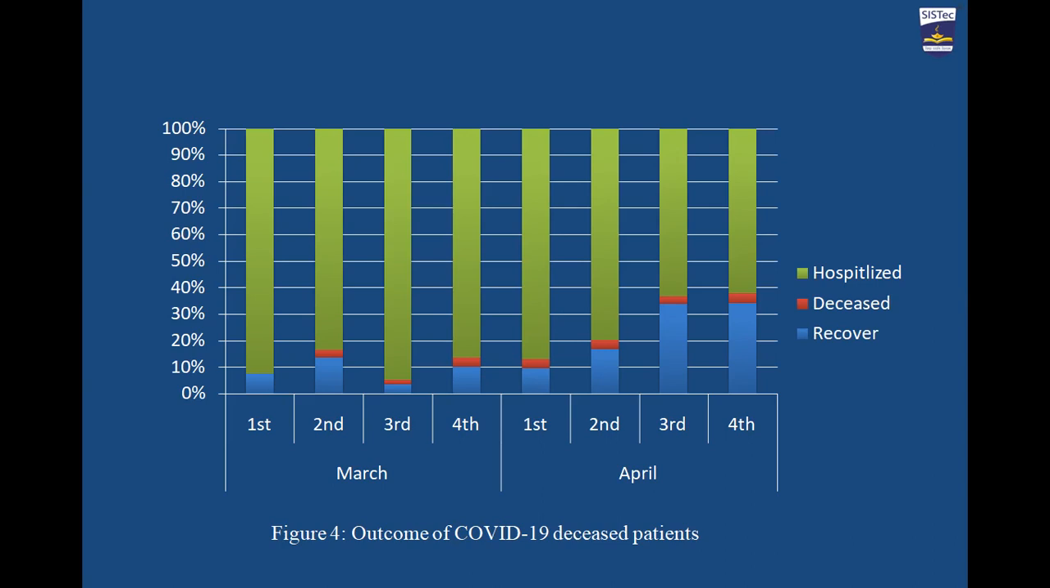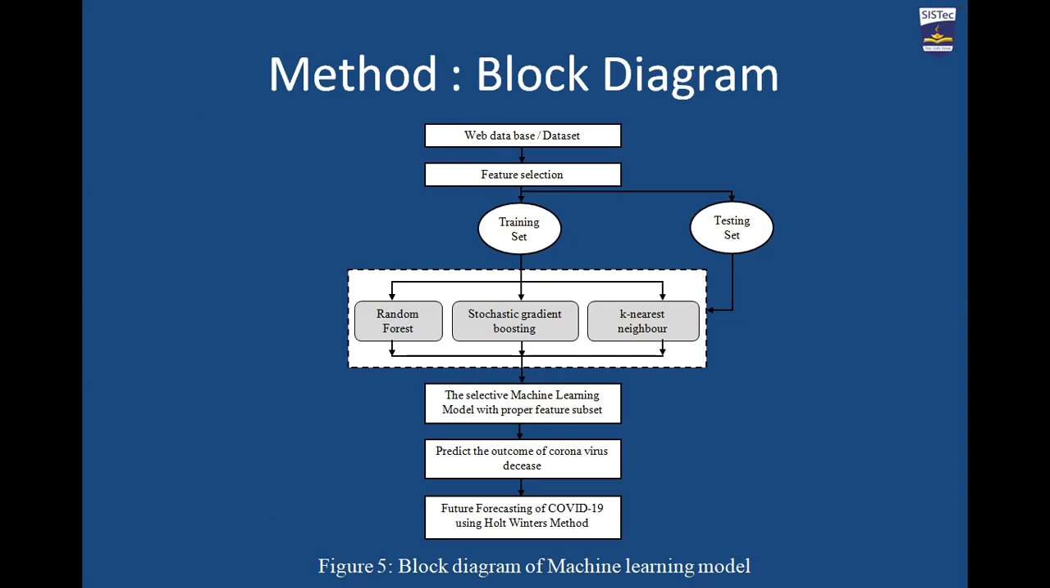This is the weekly report of March and April month. It shows the outcome pattern of COVID-19 patients. This is the block diagram of my proposed work. In detail I will discuss it in the next section.